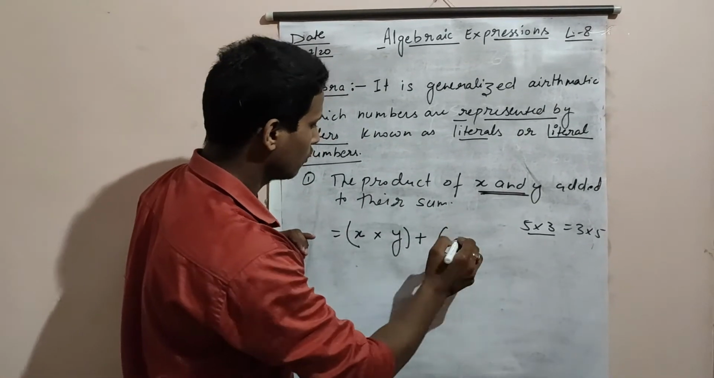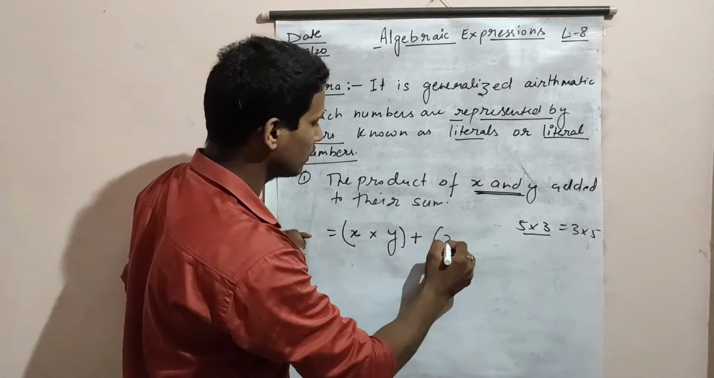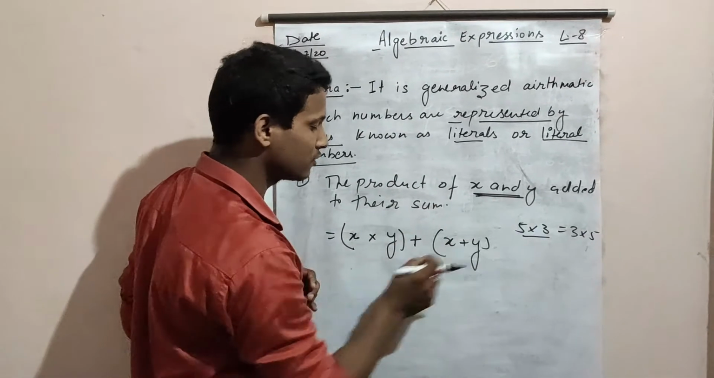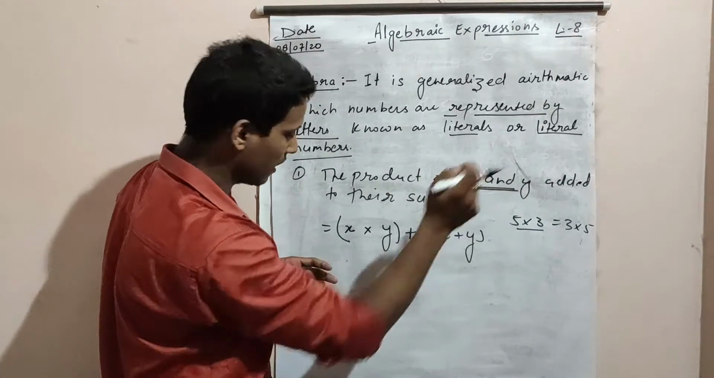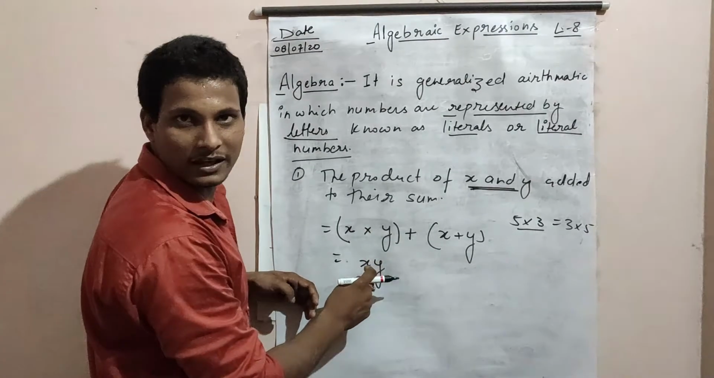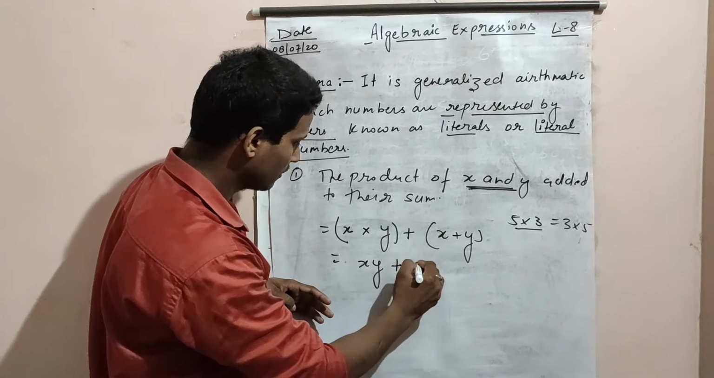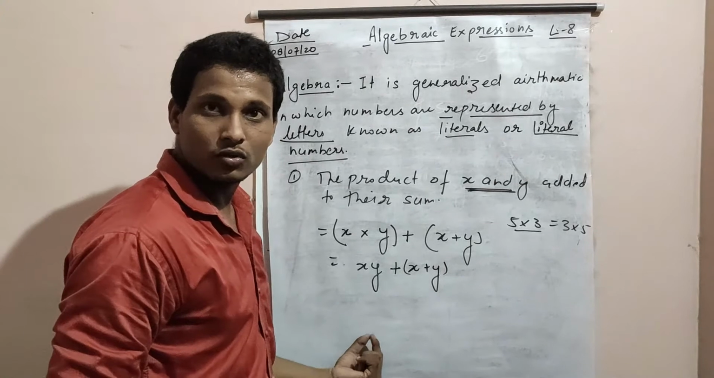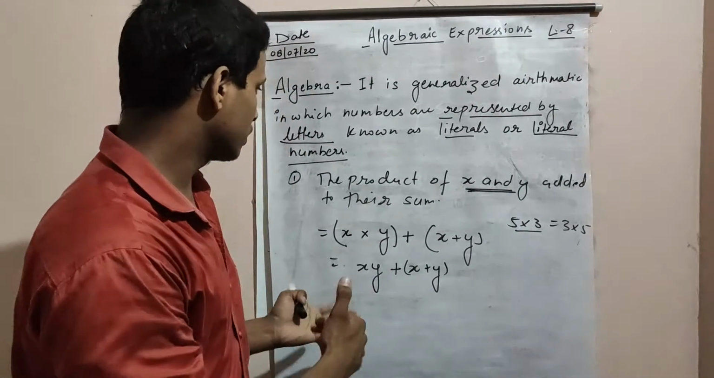So put it into brackets. What do we need to add? The sum of these two values. Sum of these two values means x plus y. Their sum means we are talking about this value. Now, finally, x and y, because the multiplication sign will vanish, we can simply write xy for representing the product. Then x plus y in brackets. This is how we are going to do the questions. So this is the question solving pattern.